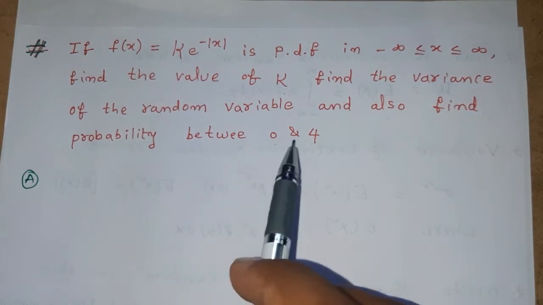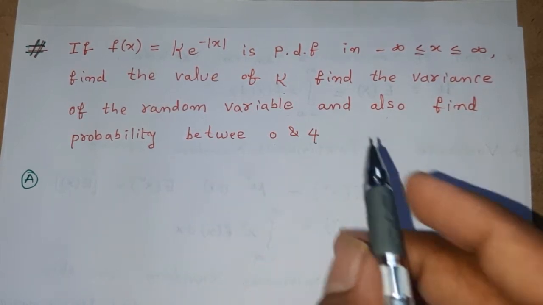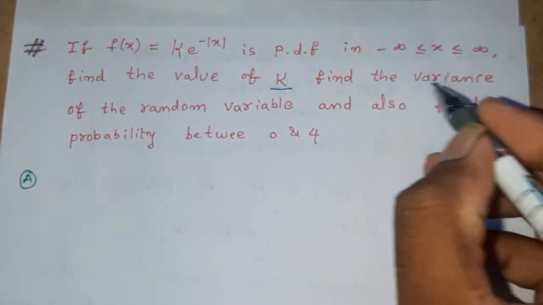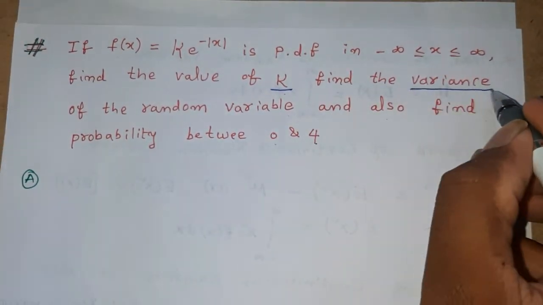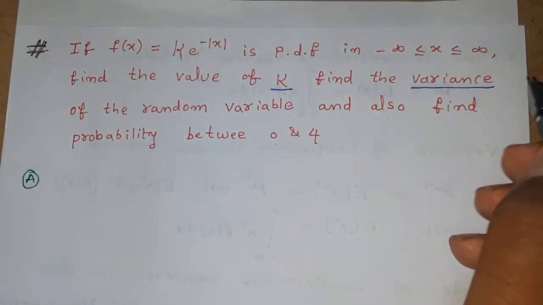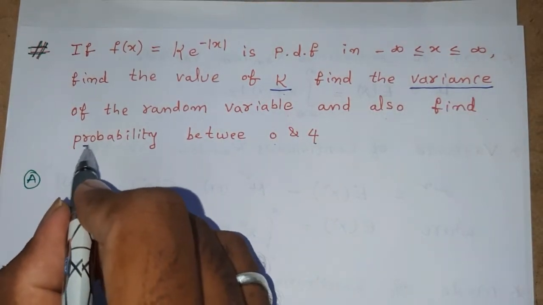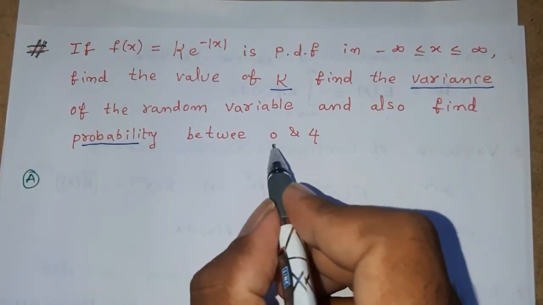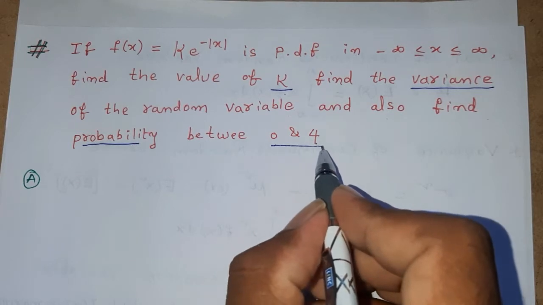Also find the probability between 0 and 4. Here we have to find out capital K and the variance of the random variable. Also we have to find out the probability between 0 and 4.